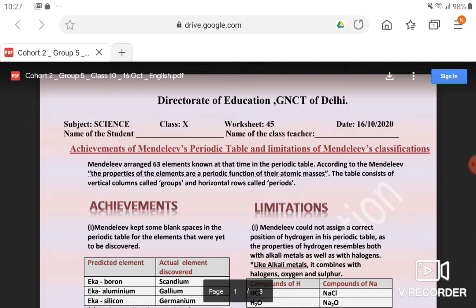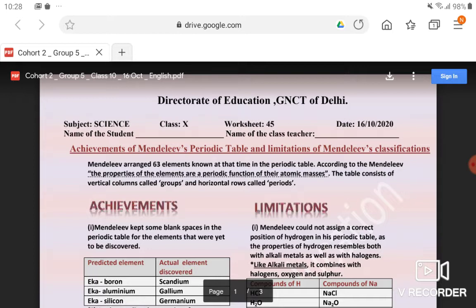We have discussed in the earlier worksheet number 44, you can see the video on the channel, how Mendeleev classified the elements, on which basis, and the law given by Mendeleev to classify the elements and justify the classification. Now we will come to the merits and limitations of Mendeleev's periodic table, which led us to discover a new periodic table, known as the modern periodic table, and also the modern periodic law.